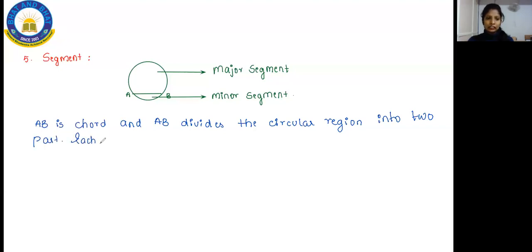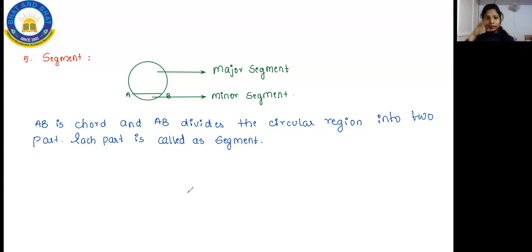Each part is called a segment. Okay, so see here. In a circle, AB is a chord, and this AB is going to divide the upper part and the lower part.